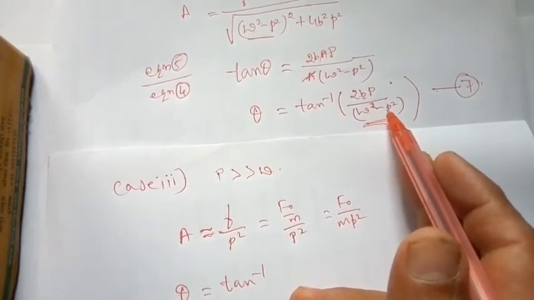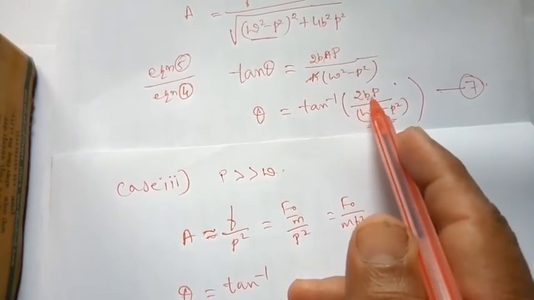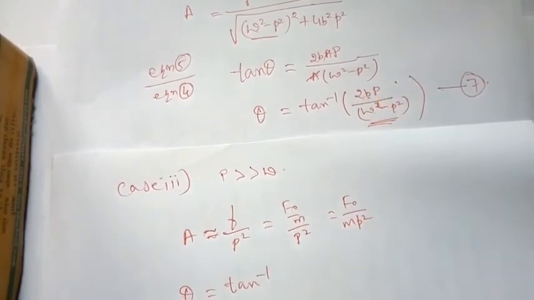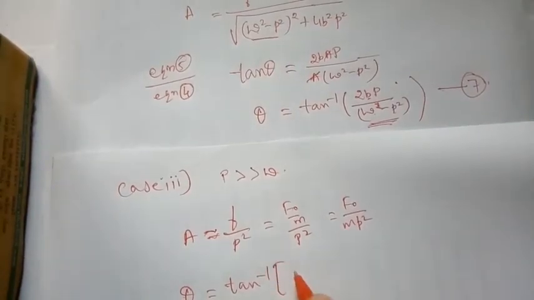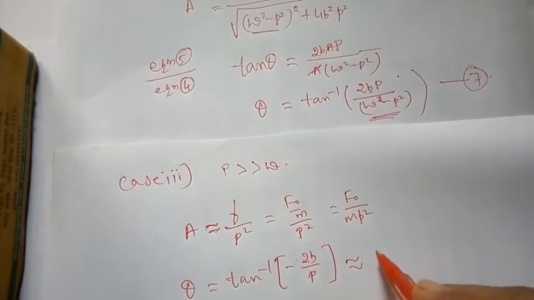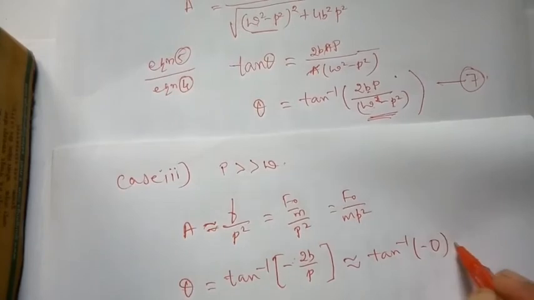You are left with minus p square. In the numerator 2bp, so one p will get cancelled, and you are left with minus 2b by p. So p is a big number compared to b, so approximately tan inverse of minus 0, that is equal to pi.